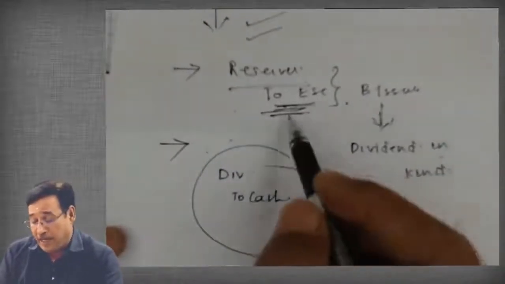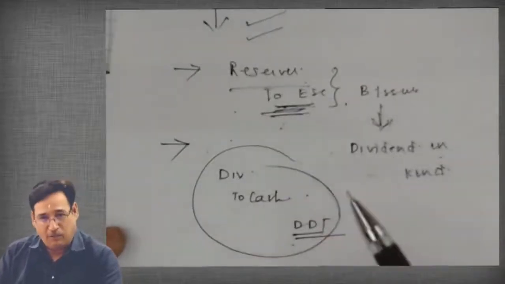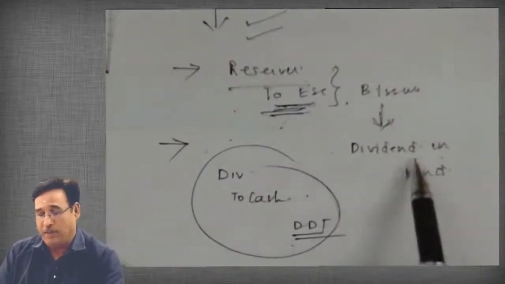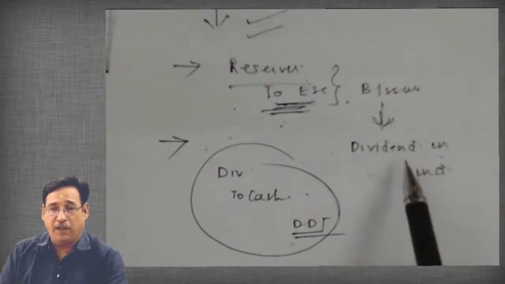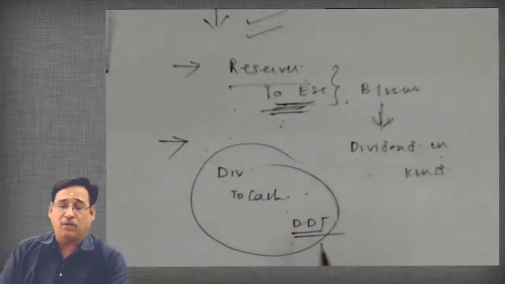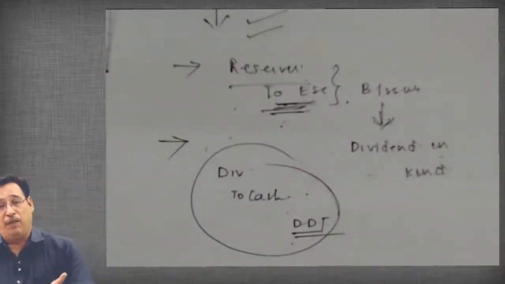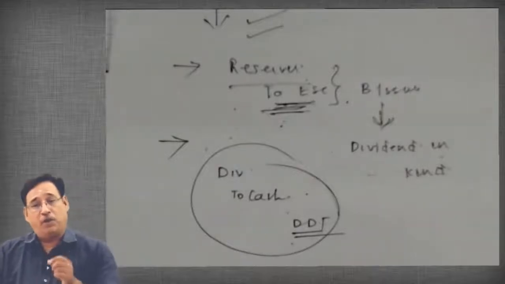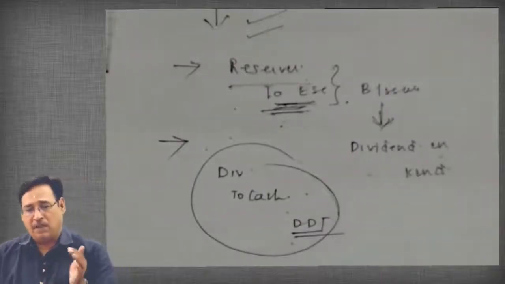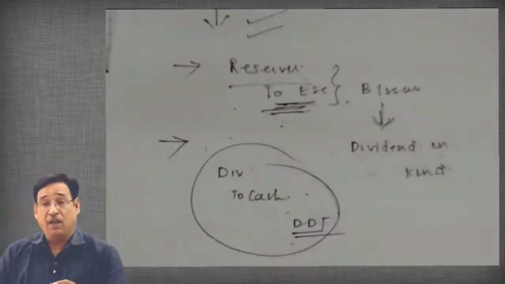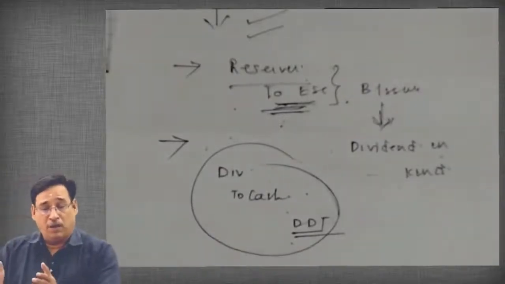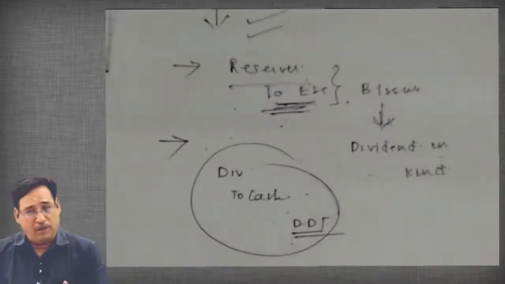So by paying the dividend in kind, in other words, by making the bonus issue, what exactly is the company doing? The company is simply making the payment of dividend not in cash. The company is making the payment by way of shares. So it is bringing an advantage to the company in the sense that the company will be able to save dividend distribution tax, which the company otherwise would have had to pay. Is it clear to you or not? So these are the basic reasons why an entity sometimes decides to issue shares free of cost to its shareholders. Is it clear to you or not?